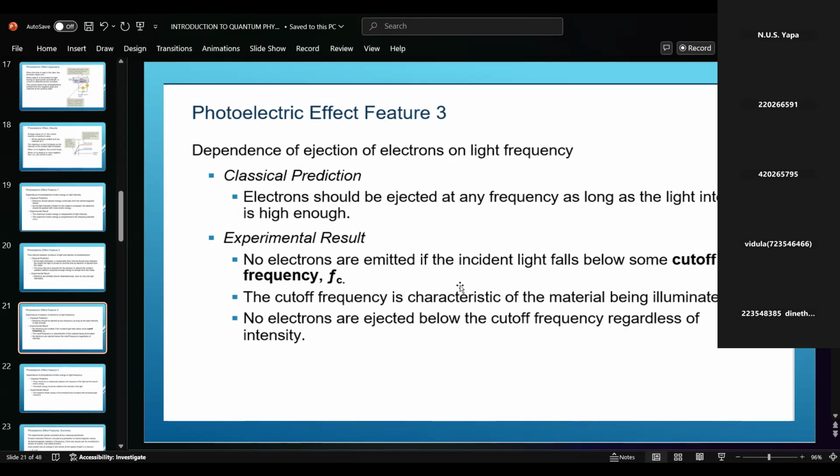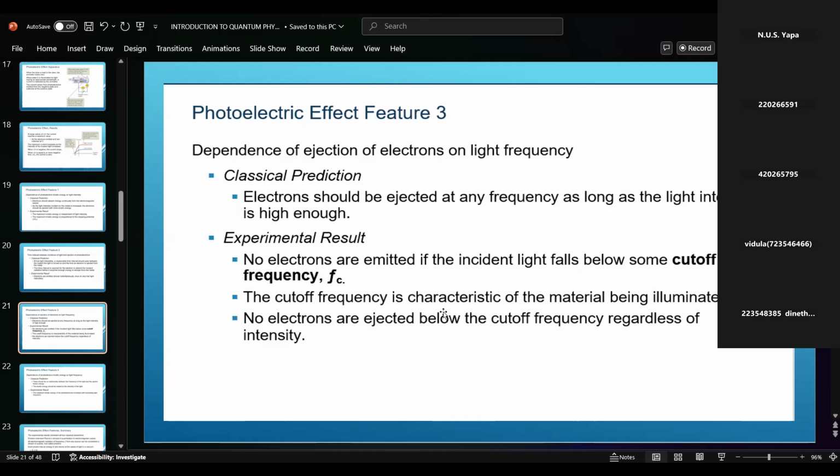No electrons are emitted if the incident light falls below some cutoff frequency, fc. Below this cutoff frequency, we cannot see emission of electrons. If the incident light falls on the metal but is below the cutoff frequency, no electrons are emitted. Classical theory says electrons should be ejected at any frequency, but experimentally no electrons are seen below the cutoff frequency.